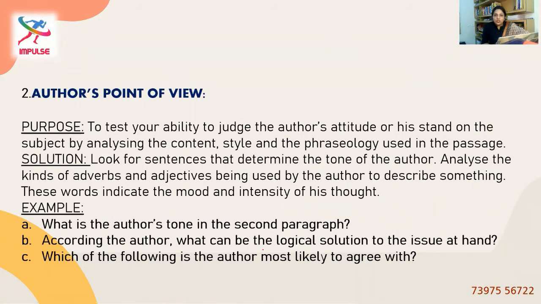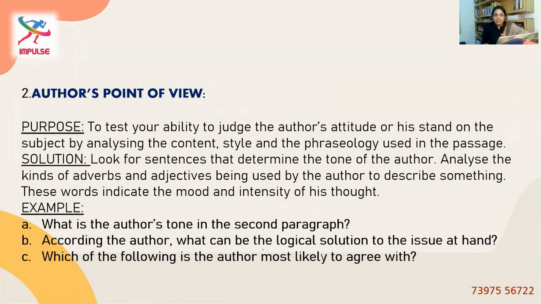Again, your ability to judge through finding his tone, finding his attitude, and finding the phrases used in the passage. This is the whole purpose of having author's point of view type of questions. The solution is to look for sentences that determine the tone of the author. Okay, through what will you get to the tone? It's through adjectives and adverbs that have been used. You get to the actual tone of the passage or actual attitude of the author in the passage.